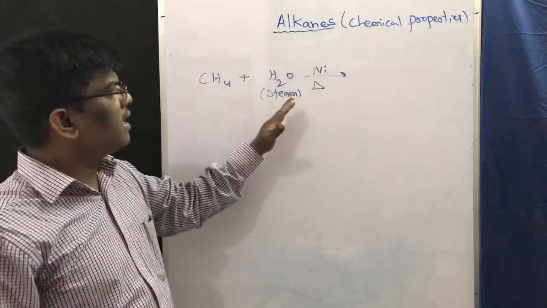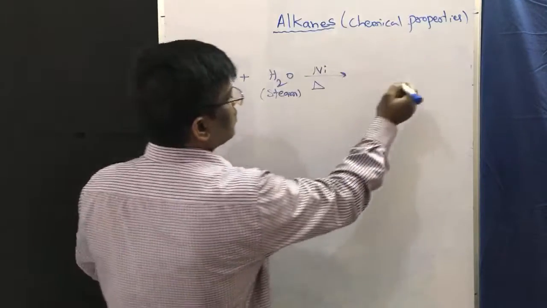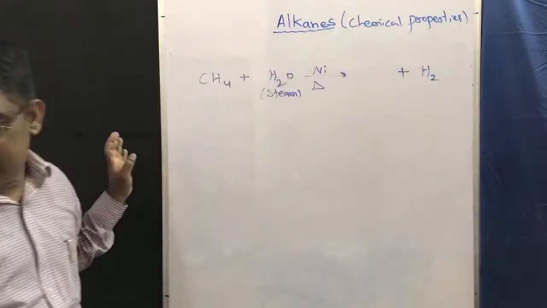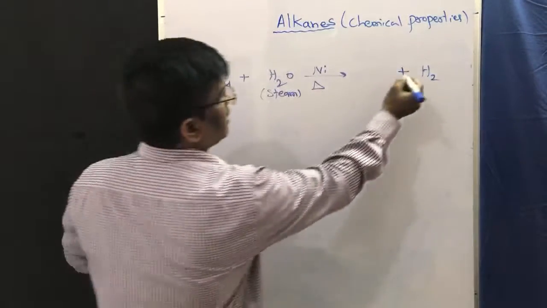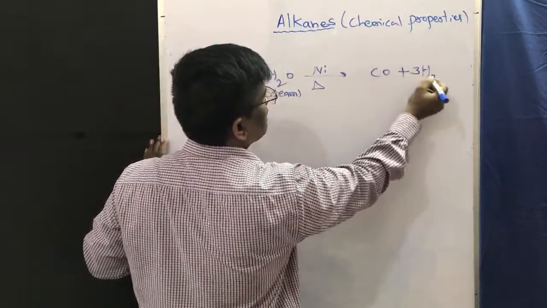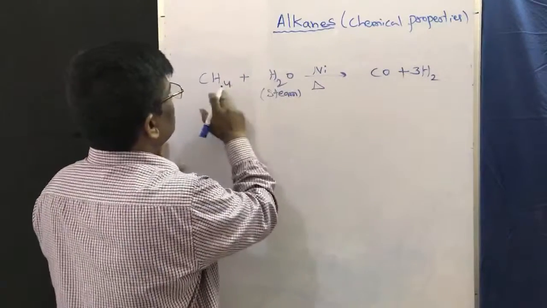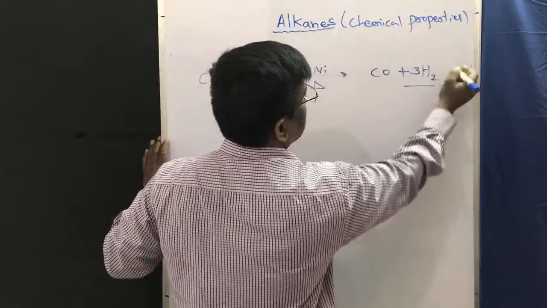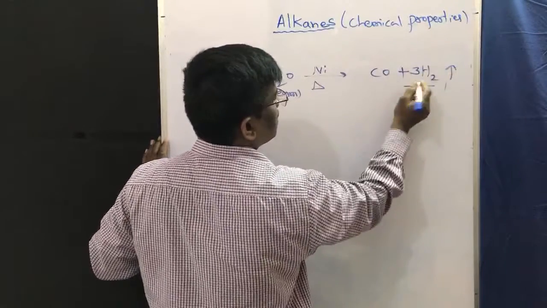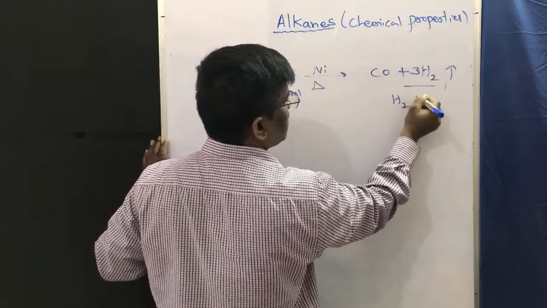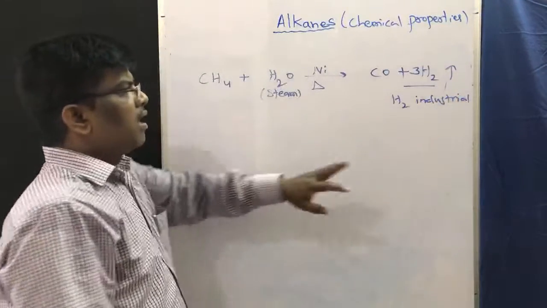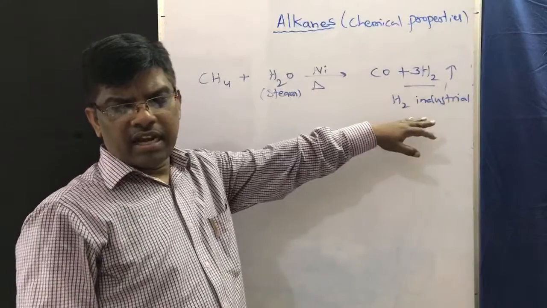After 100 degrees centigrade heating, it boils and turns into steam. So alkanes reacting with steam give rise to hydrogen plus carbon monoxide, carbon monoxide plus 3H2. This is bimolecular hydrogen. H2 hydrogen is an industrially very important reagent in reduction reactions.